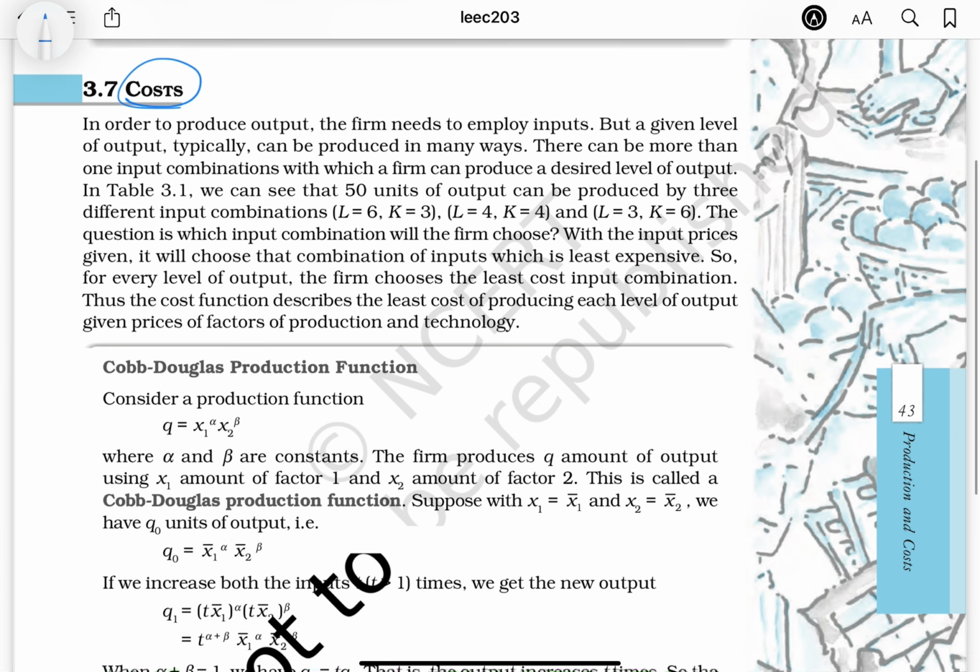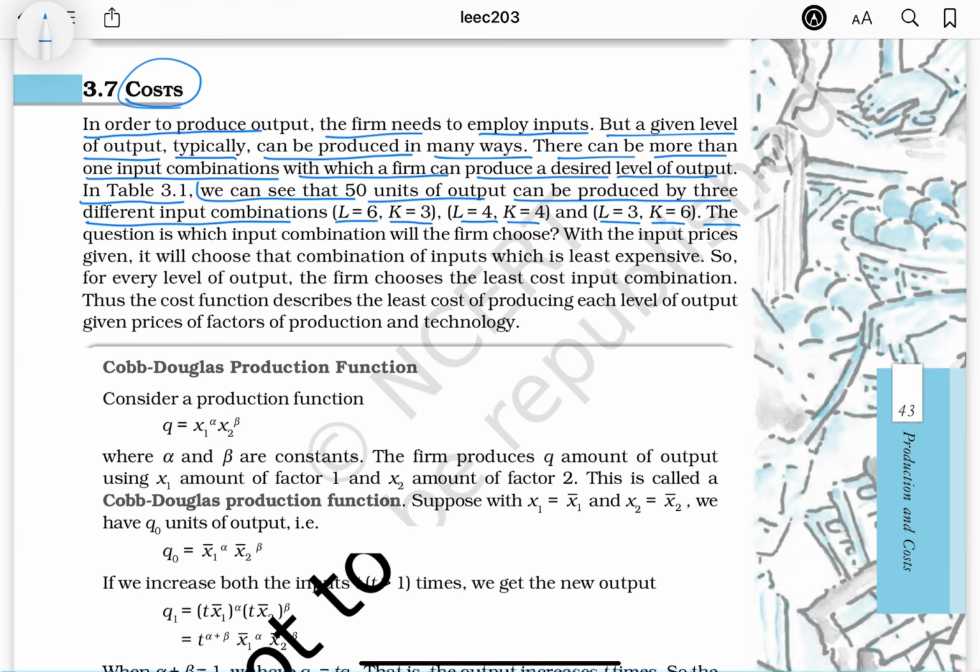Cost. In order to produce output, the firm needs to employ inputs, but a given level of output typically can be produced in many ways. There can be more than one input combination with which a firm can produce a desired level of output. In table 3.1, we can see that 50 units of output can be produced by three different input combinations: L equals 6, K equals 3; L equals 4, K equals 4; and L equals 3, K equals 6. The question is which input combination the firm will choose.